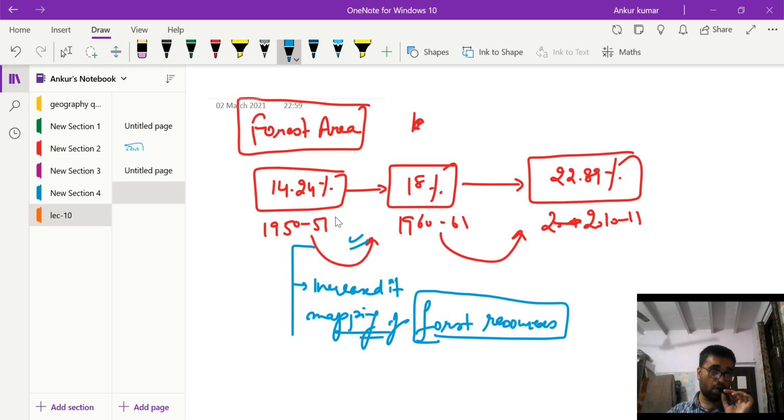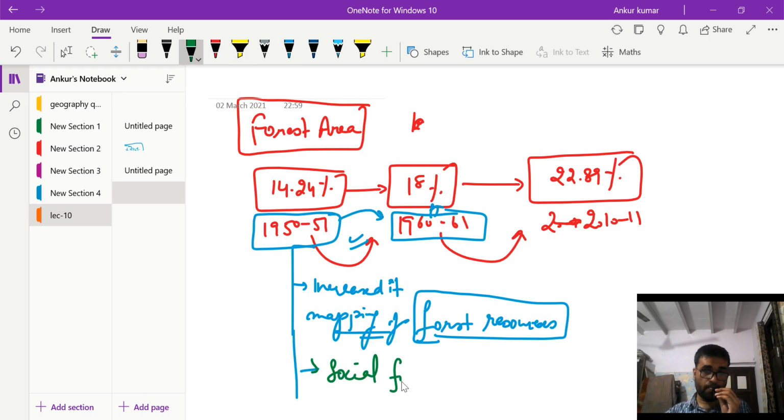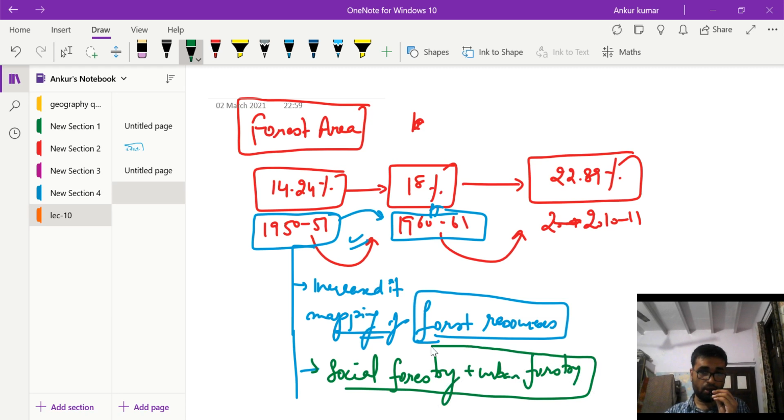The areas which were not accounted in 1950 were accounted in the 60-61 survey. After that India undertook very cautious programs of social forestry and urban forestry. All these projects led to the increase in area to 22.89%.